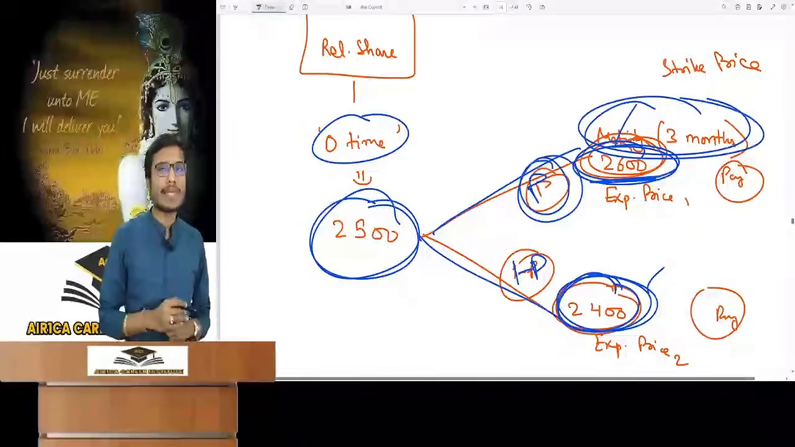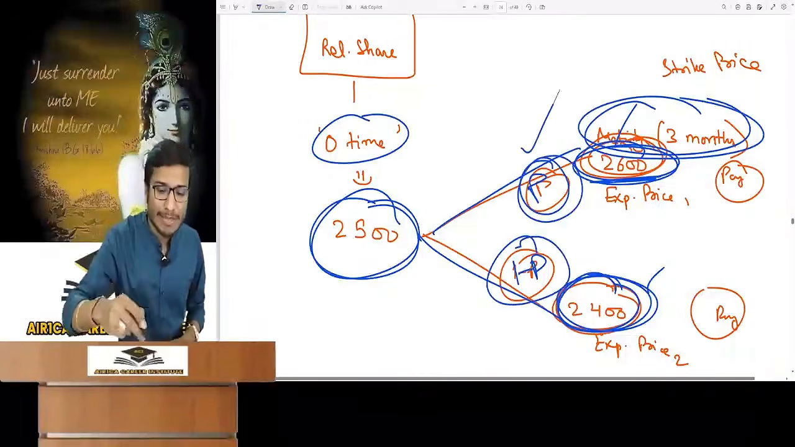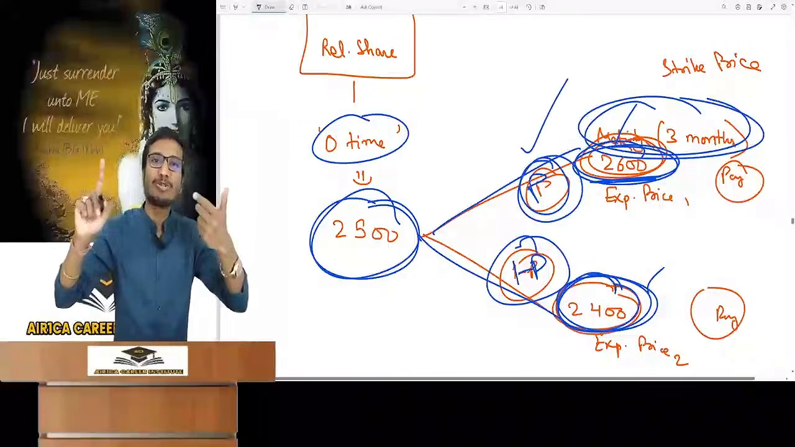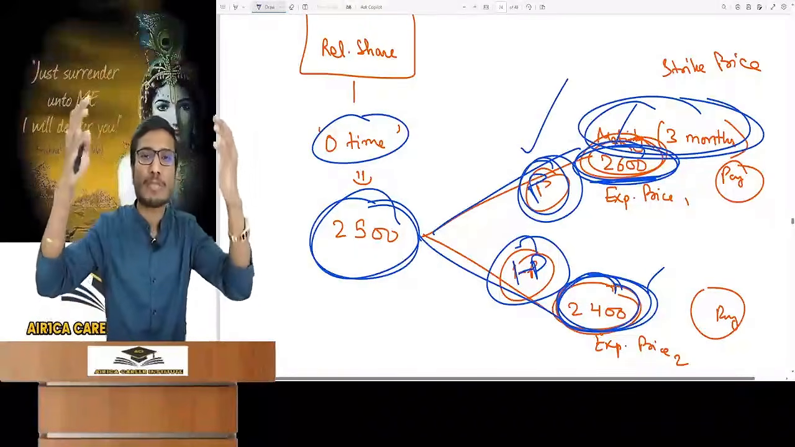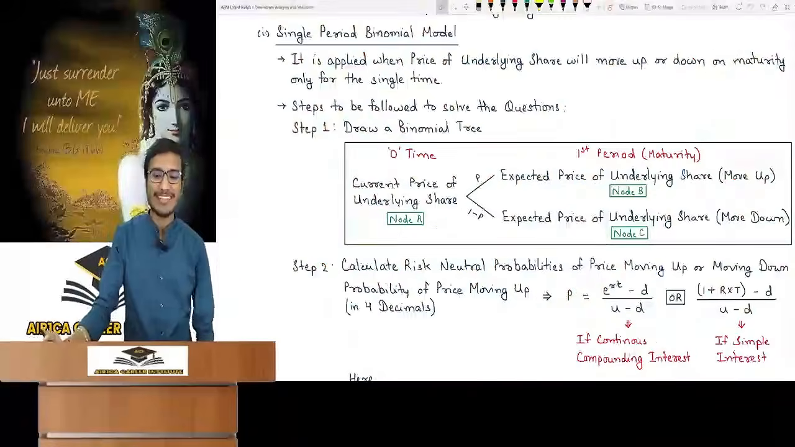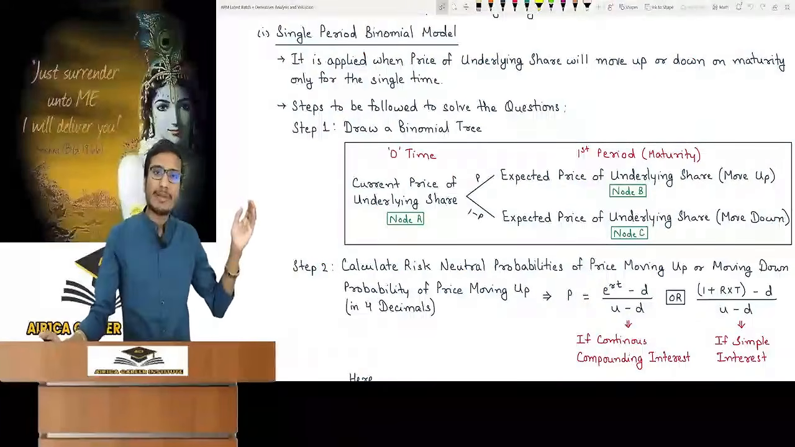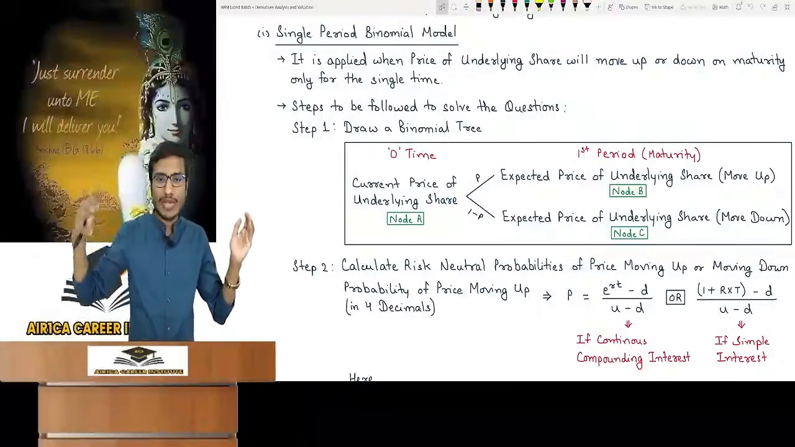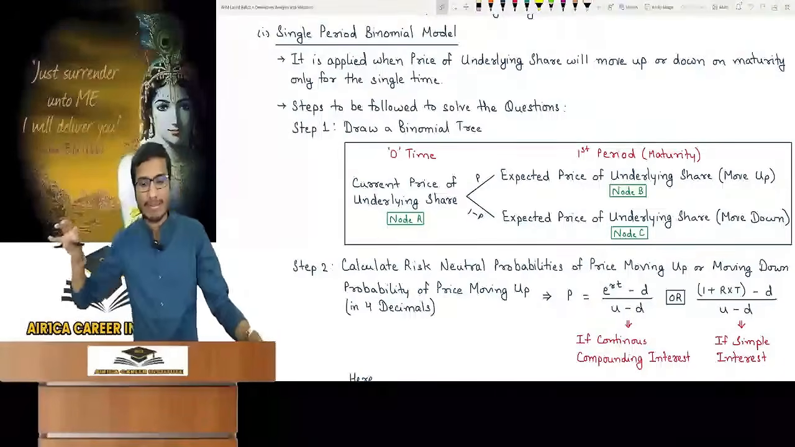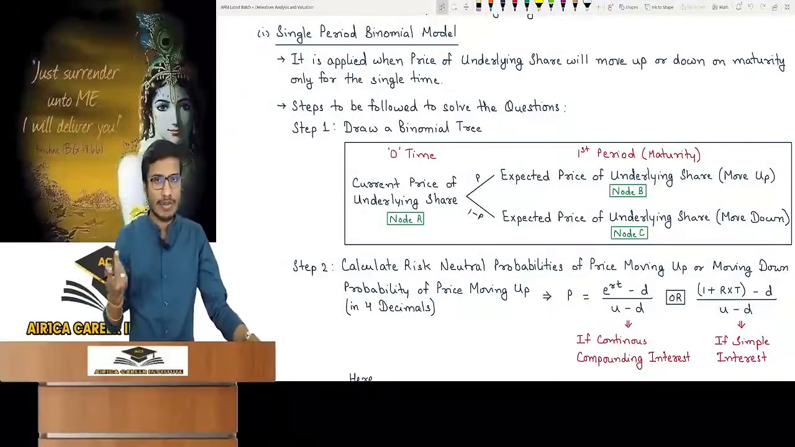Why did you write the probability as P and the other as 1 minus P? There are only 2 possible prices. If the probability of the first possible price is P, then the probability of the second price will be 1 minus P. The total of the probabilities is always 1, basics. Understood? So this is what you have to do. Time 0, first period means maturity. 2 nodes emerge from the current price of the underlying share: the expected price of the underlying share moved up and moved down. The first probability and the 1 minus probability are both found.